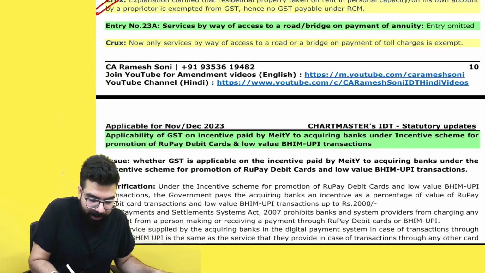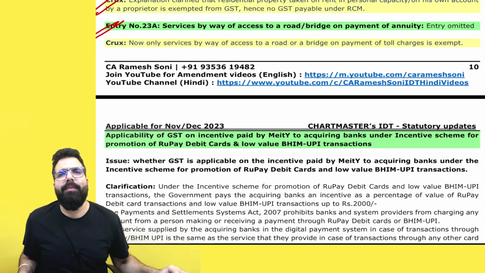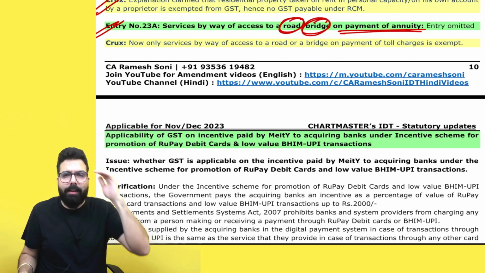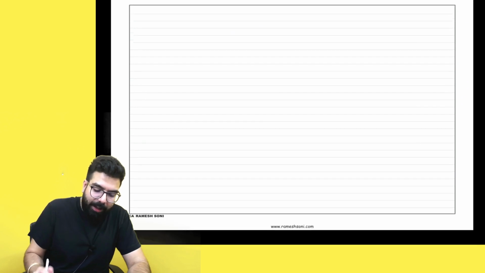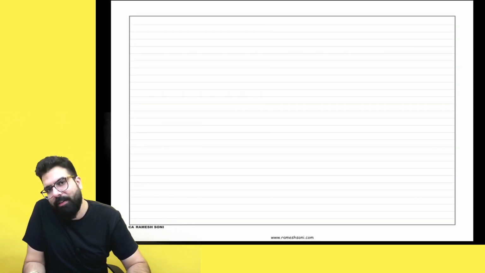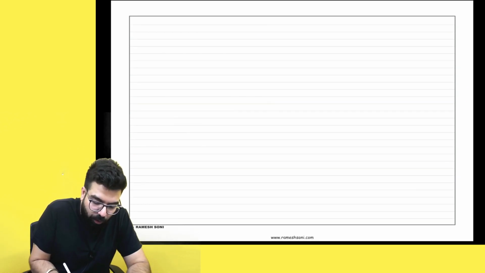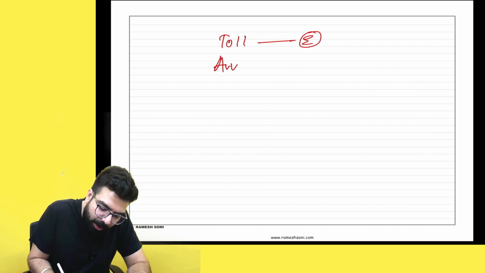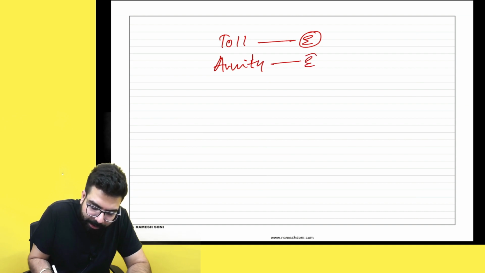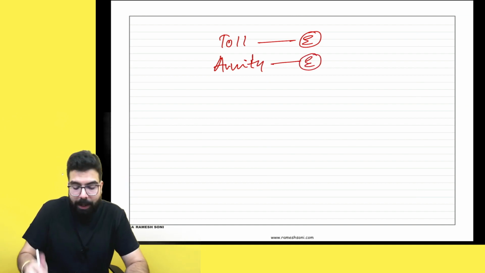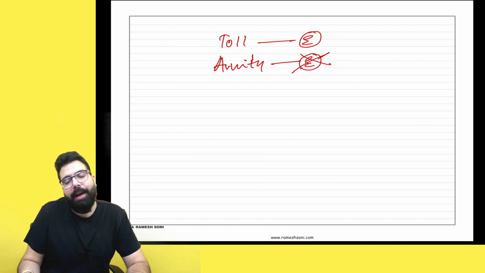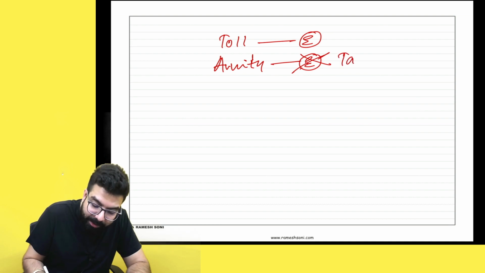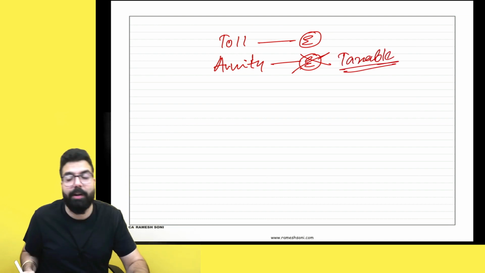The next one over here. Listen to me very carefully. Services by way of access to road or bridges on payment of annuity. Earlier, there were two cases over here: if services by way of access to bridges or road is done on payment of toll, that was under exemption. If it was on annuity payments, that was also under exemption. But now this point has been deleted, and they have told, sir, services by way of access to road or bridges on payment of annuity is now taxable.